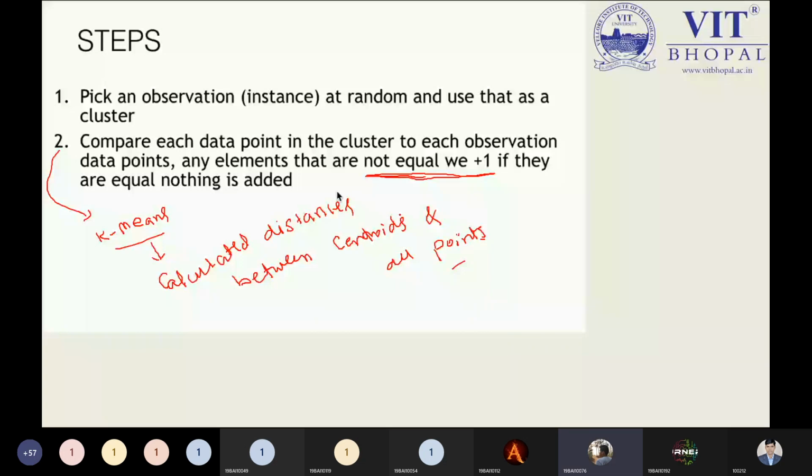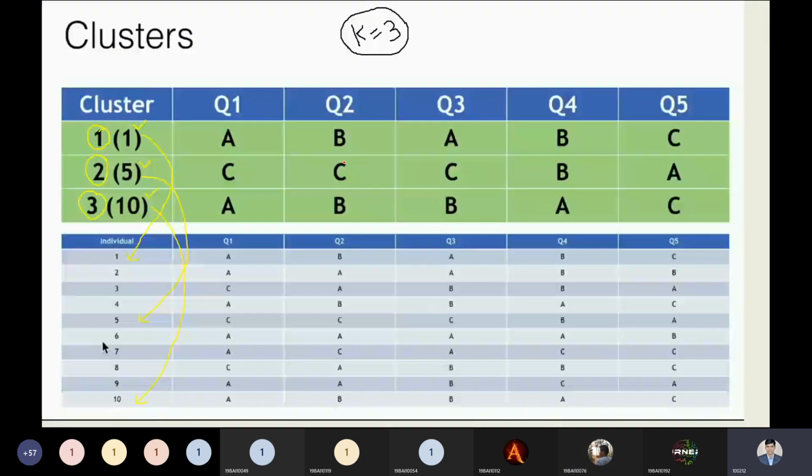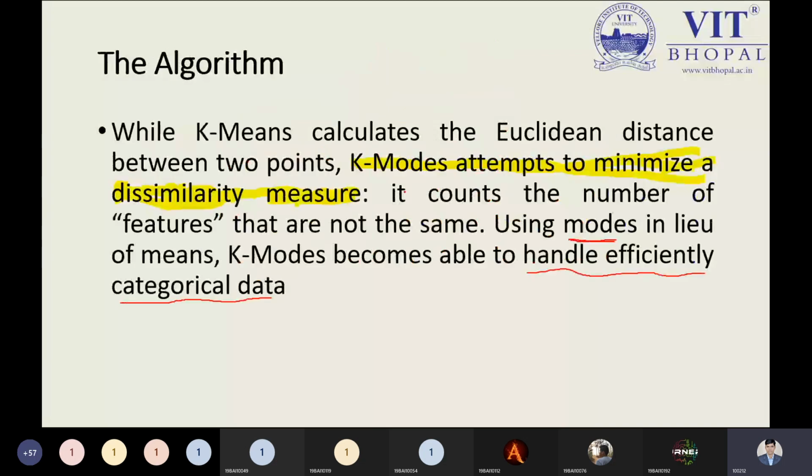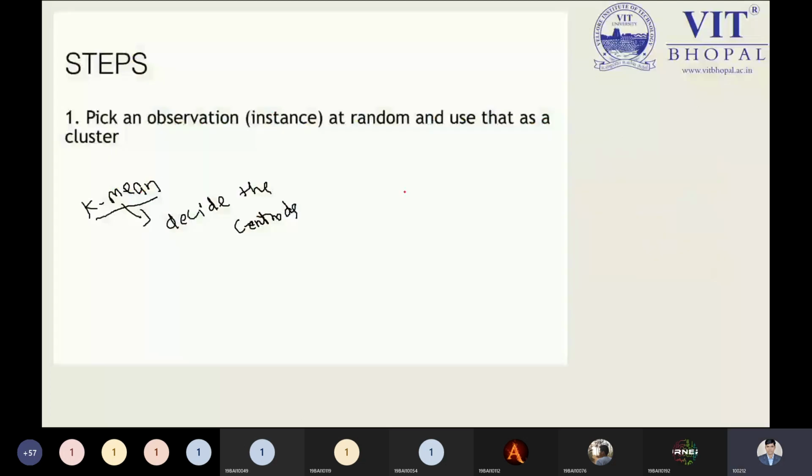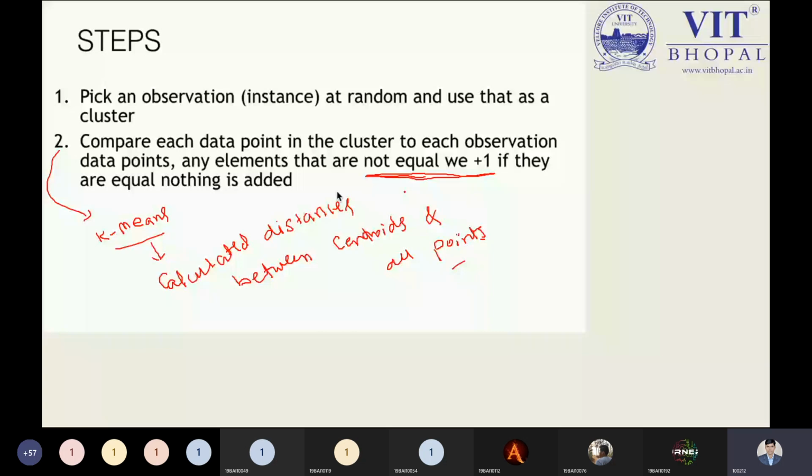Sir, if it is equal then the distance will be 0, that is why. See, you need to listen to this. We are talking about the dissimilarity measure. K-mode attempts to minimize the dissimilarity measure. It means we need to count the number of features that are not the same. If features are not matching with particular points, we will add +1, or else if matching, we do not add anything. That is the point you have to keep in mind. If they are equal, then nothing is added.